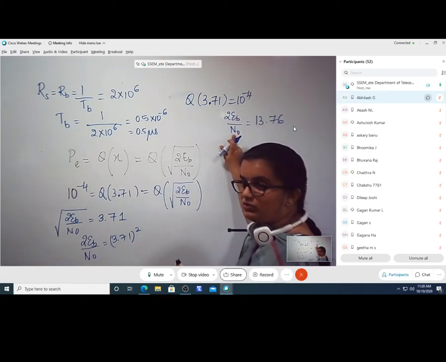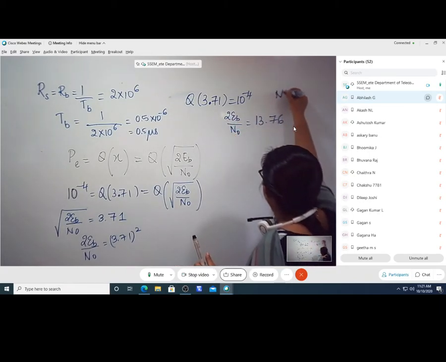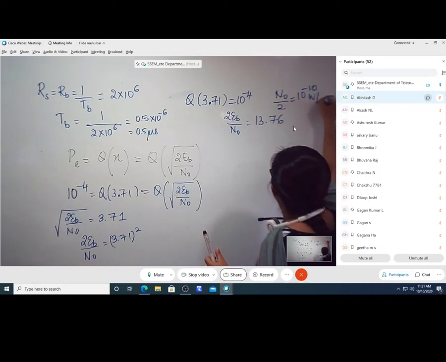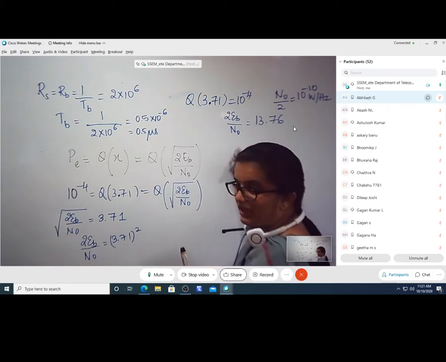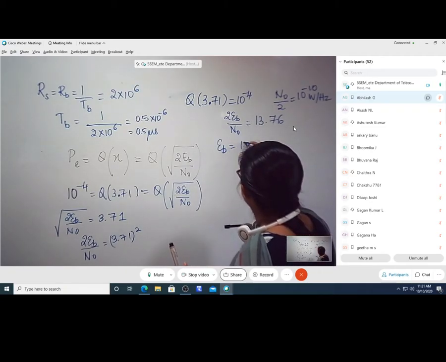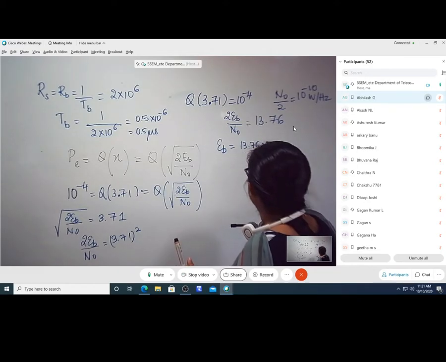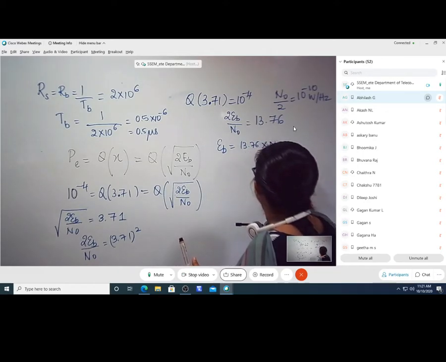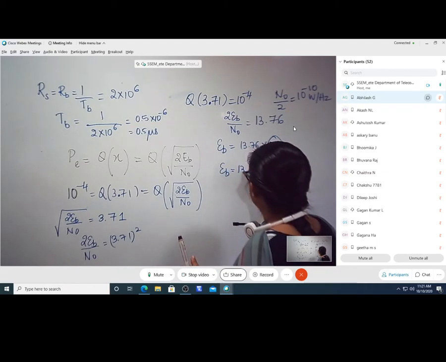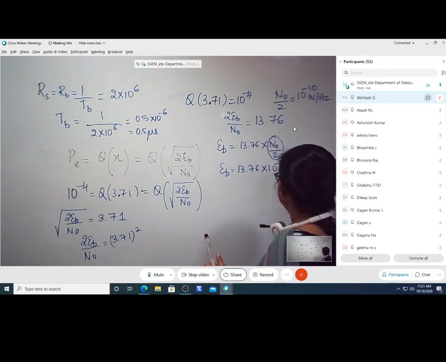I already know that N naught by 2 is given to be 10 raised to minus 10 watts per hertz. I can make use of that, and then EB is equal to 13.76 into N naught divided by 2. I know this entire value already. So EB is equal to 13.76 into 10 raised to minus 10 joules.